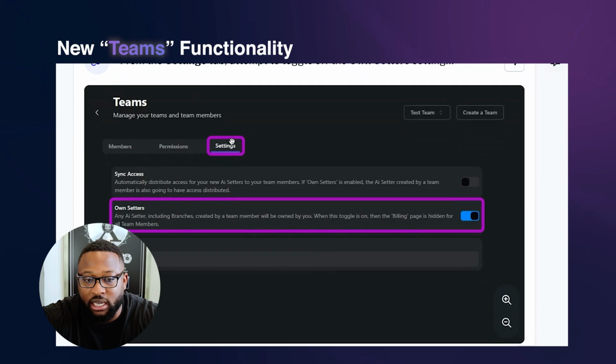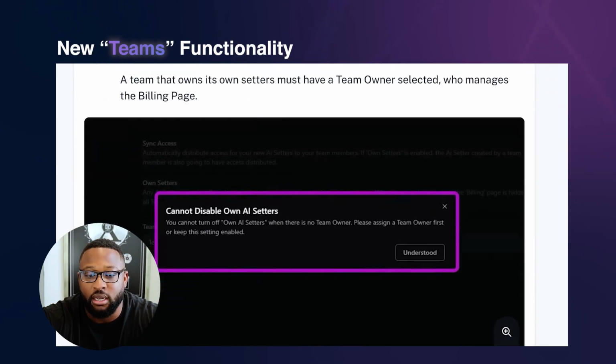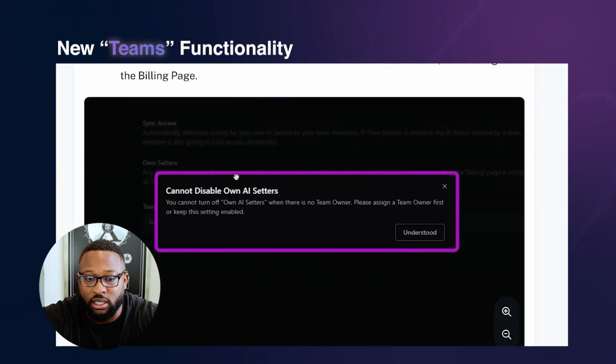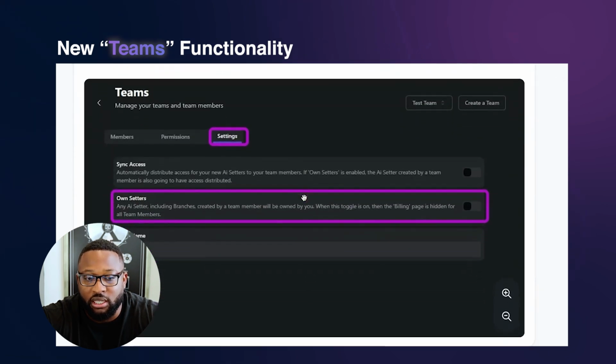And then under settings, if you want to make somebody else the owner of your team, you're going to have to select somebody else as the owner. So if you want to turn yourself off as the owner, you're going to have to select and add somebody else on your team as the owner. Right. So you can see this cannot be disabled because you have to assign a team owner first in order to be able to do that. So you have to assign a new team owner. Now, once you assign a team owner, then you can switch the owner status off for yourself, and then they will be the one that manages the billing.